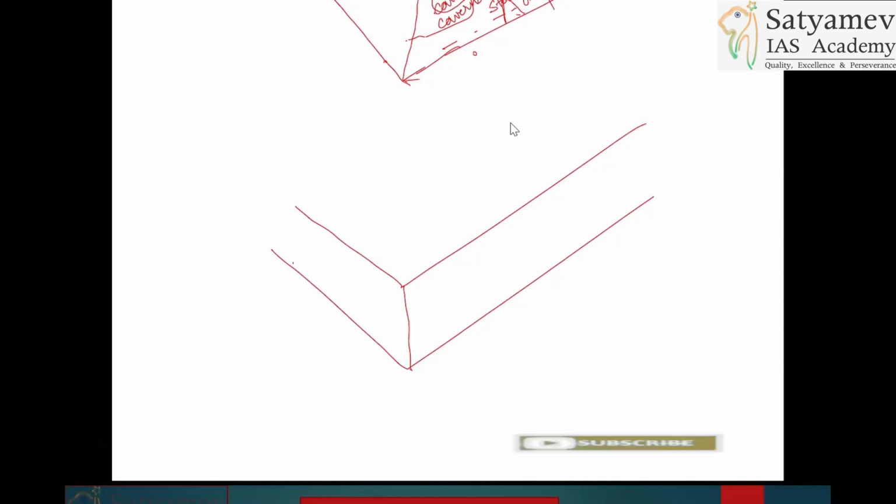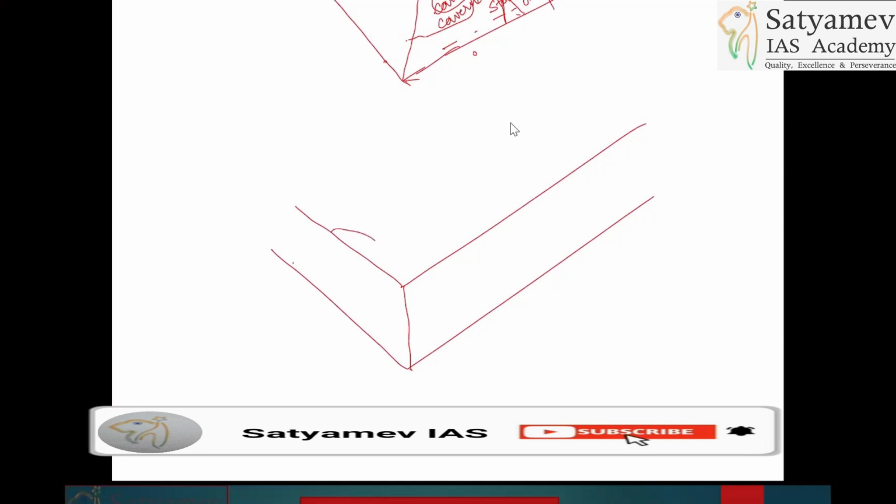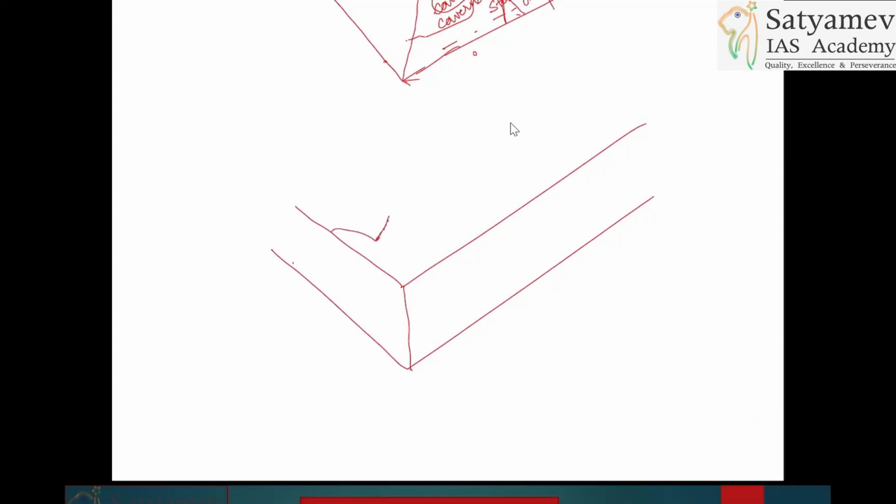So in river, let's say here rivers are going. Here you will have the deeper gorge which will be created. This is the youthful stage of the river. And from here it will come into the moderate stage. And from here you will have the meandering rivers. This is meandering channel.